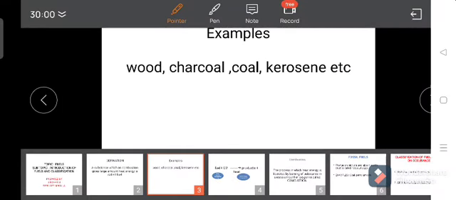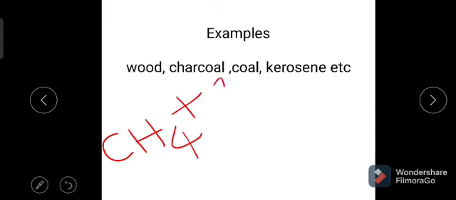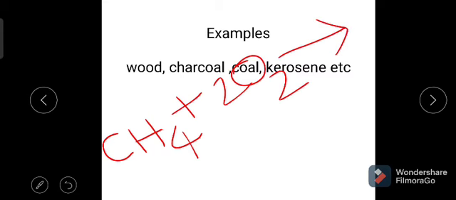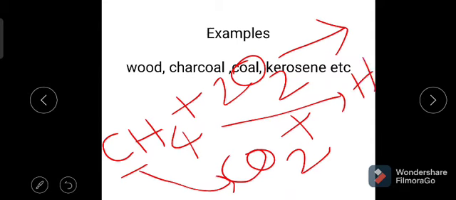Once again, see the reaction of methane on combustion. Carbon compounds produce carbon dioxide, hydrogen compounds produce water molecule, and some amount of heat energy is liberated.